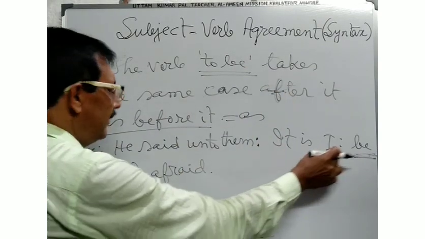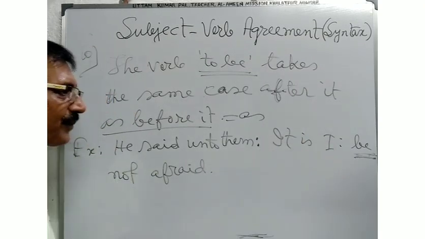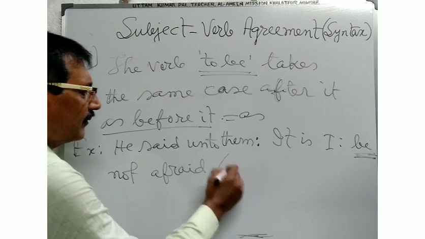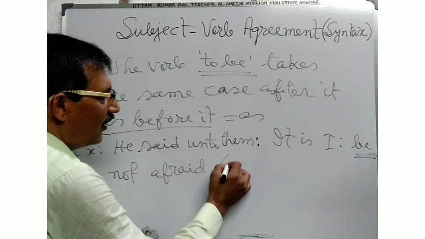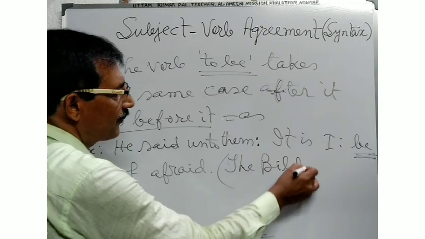Here it is I, be not afraid. Here be is used in the same case. In this way, this is the example taken from the Bible.